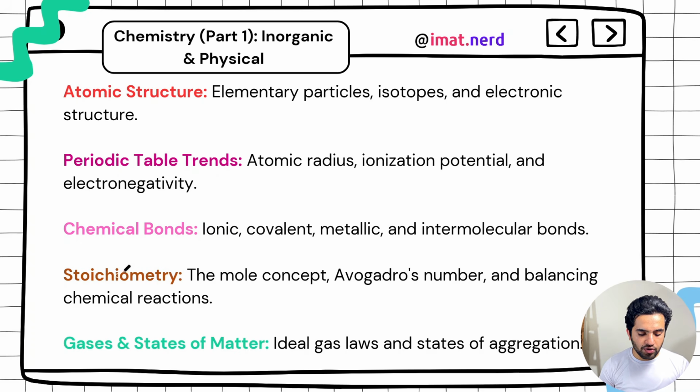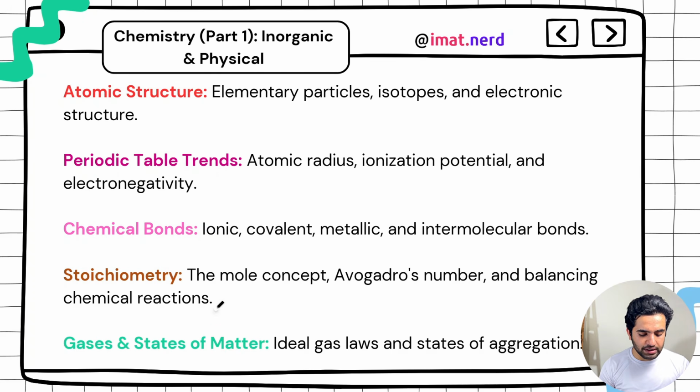Then you have stoichiometry. In stoichiometry you need to know about the mole concept, Avogadro's number, and balancing chemical equations. That must be a separate chapter, balancing chemical equations, with the redox method, the reduction method and the oxidation method. Oxidation reduction is a very important chapter. Every year there is a question, so I can't explain much.